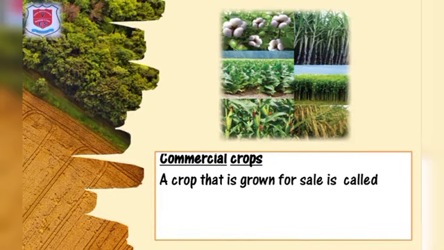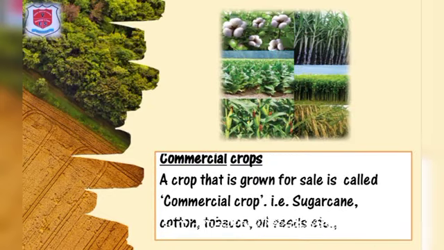Commercial crops. A crop that is grown for sale is called a commercial crop. The crops like sugarcane, cotton, tobacco, oilseeds, etc. are known as commercial crops.